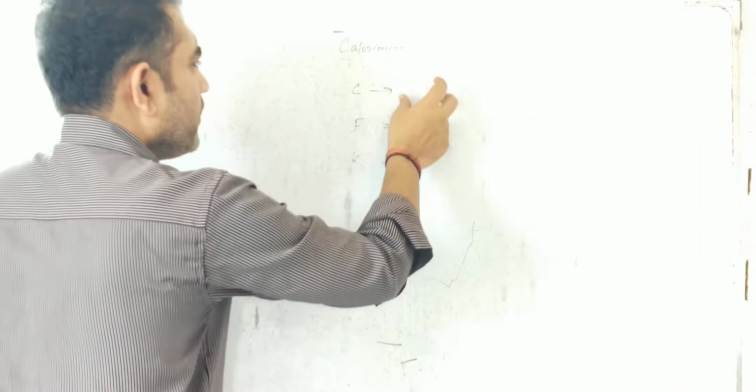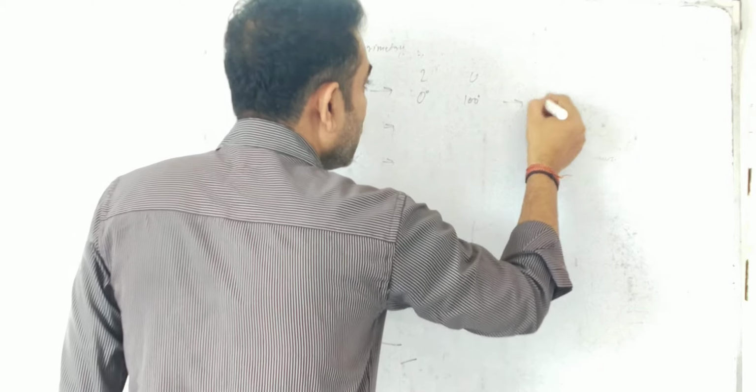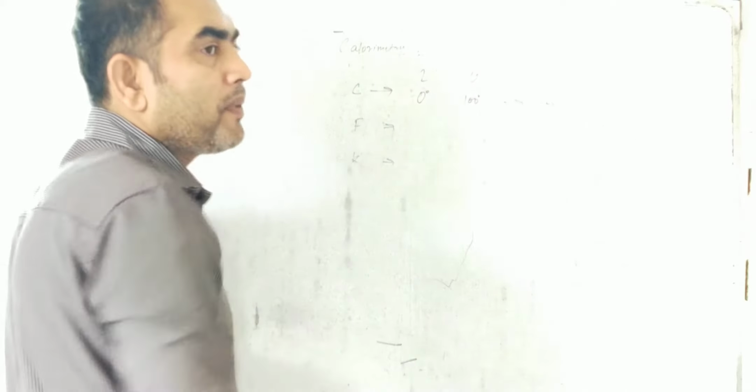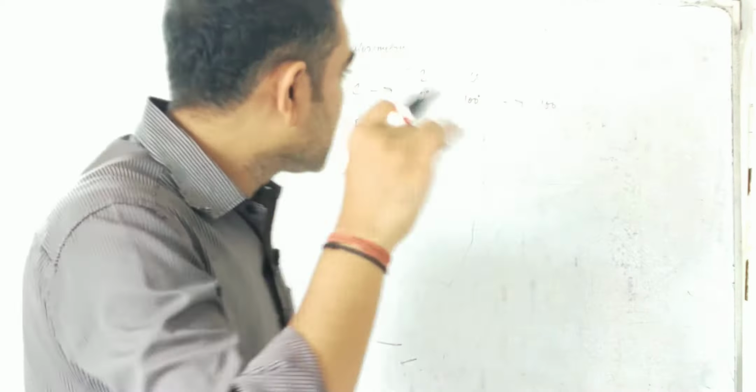In the Celsius scale, the lower fixed point is 0 degrees C and the upper fixed point is 100 degrees C, and it is equally divided into 100 parts, and each part is said to be 1 degree C. Second, in the Fahrenheit scale, the lower fixed point is 32 degrees F and the upper fixed point is 212 degrees F. So it is divided into 180 equal parts, and each part is said to be 1 degree F.